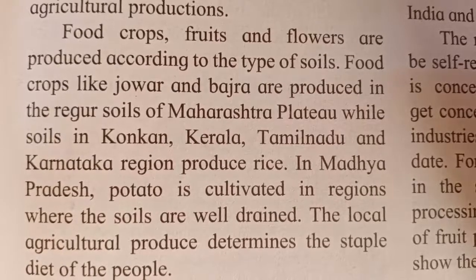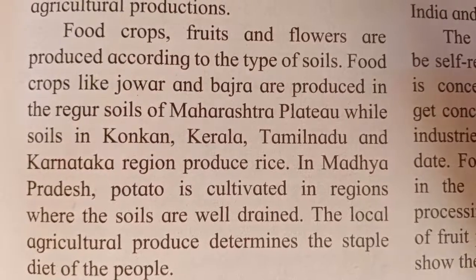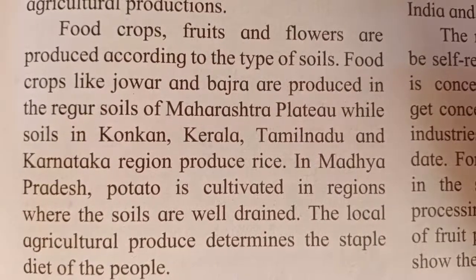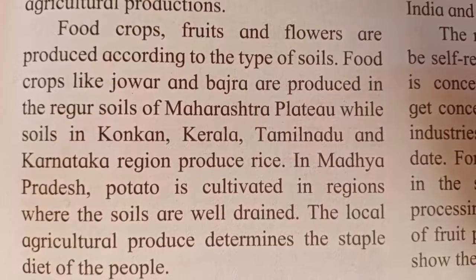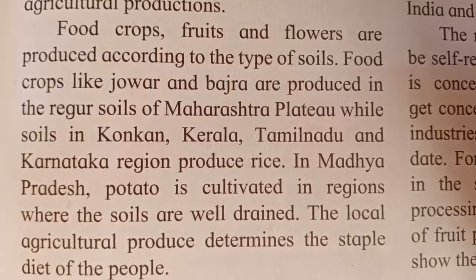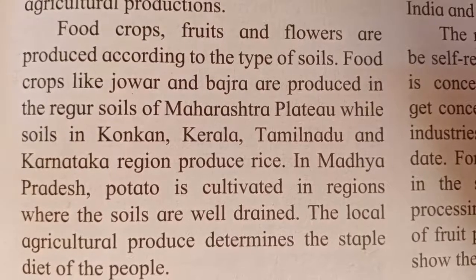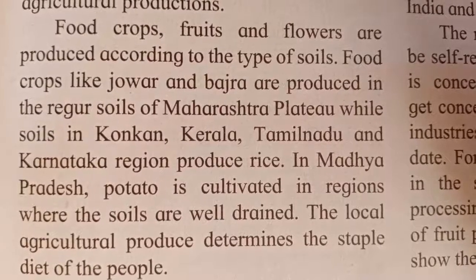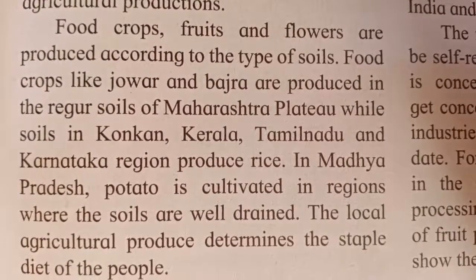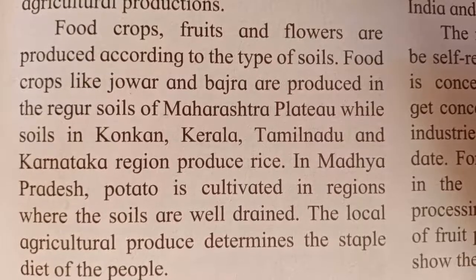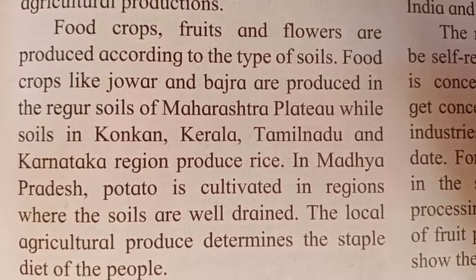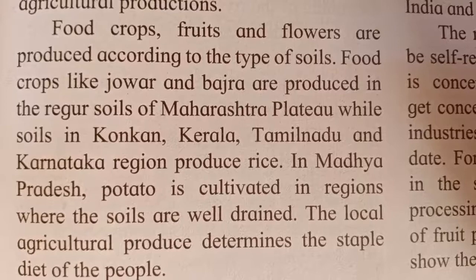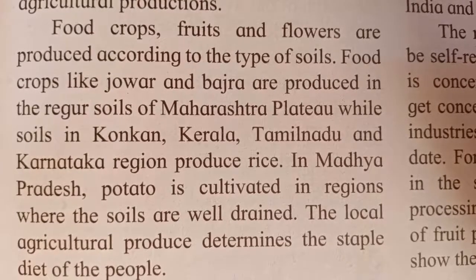For example, tea or coffee production. Yes, of course, it requires cold climate which is there in the northern part, in the northeastern part and the southern part of India. So the climate and the soil is very important for the growth of certain types of food crops, fruits and flowers. Food crops like jowar and bajra are produced in the regur soils of Maharashtra Plateau, while soils in Konkan, Kerala, Tamil Nadu and Karnataka region produce rice.